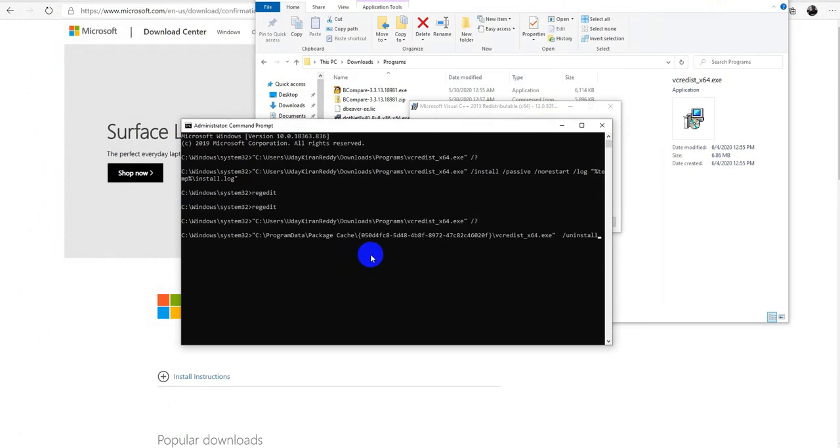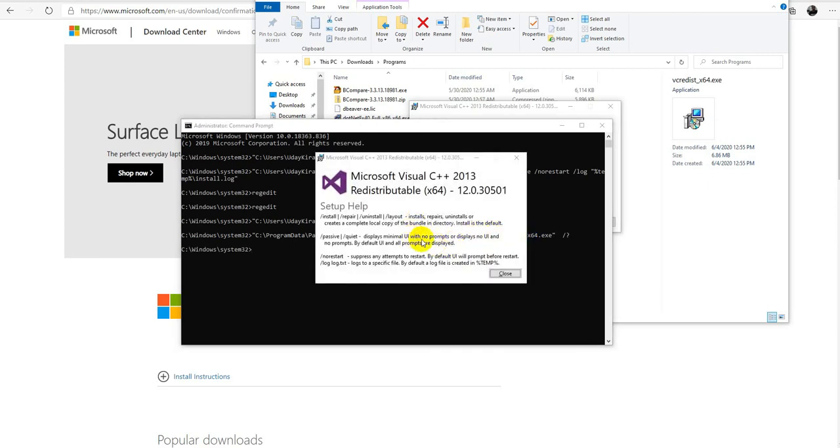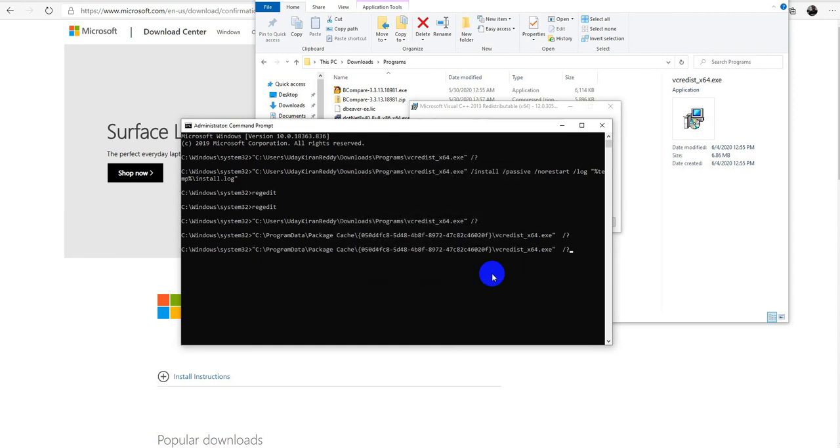So in that case you can type /? again for this particular exe instead of /uninstall, and you can see what options are available. If you didn't get any options, you can do a hit and trial with the same options provided by the installation, like passive. Instead of passive, I will type quiet now.